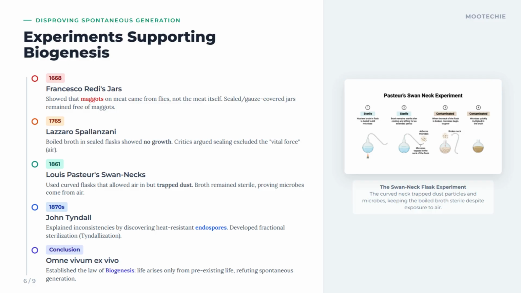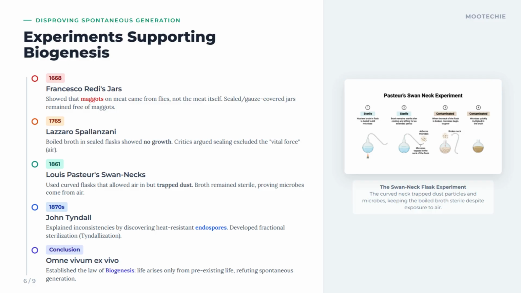Boiled broth in sealed flasks showed no growth. Critics argued sealing excluded the vital force, air. By sterilizing broth and sealing it, Spallanzani prevented microbial growth. Critics' objections about air actually paved the way for Pasteur's even more conclusive design.